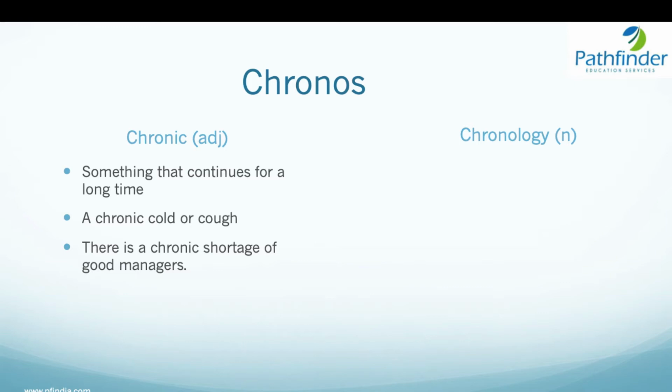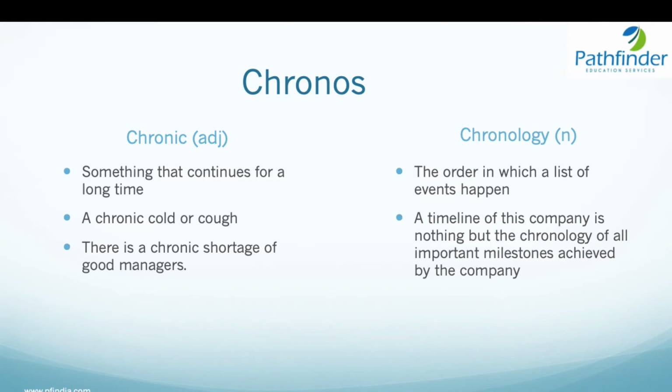Then we have chronology. Chronology is nothing but a sequence of events. So the order in which a list of events happen is chronology. For example, what is an agenda of a program? In an agenda of a program, the entire chronology of events is listed according to a particular time. A timeline of this company is nothing but a chronology of all important milestones achieved by the company. So, chronology is nothing but a time wise list of events.